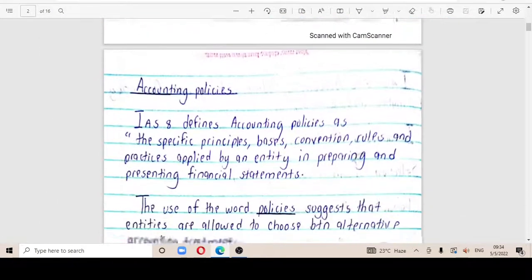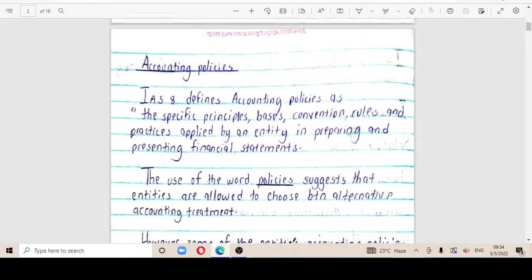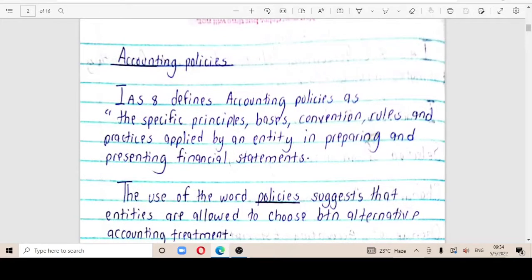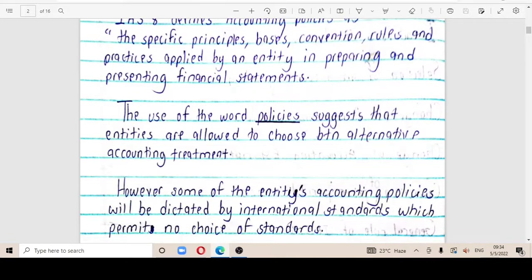So having known that, looking at the term accounting policies. Now with accounting policies, the IAS 8 defines accounting policies as the specific principles, bases, conventions, rules, and practices applied by an entity in preparing and presenting financial statements. So when they use the word policies, obviously you'll get to know that there are many policies. So this suggests that entities are allowed to choose between alternative accounting treatments.